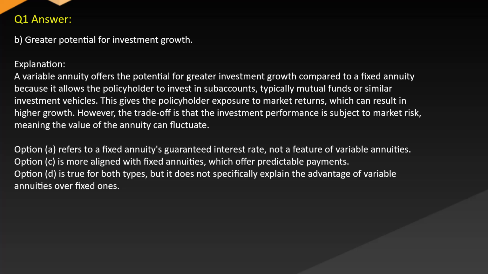Option A refers to a fixed annuity's guaranteed interest rate, not a feature of variable annuities. Option C is more aligned with fixed annuities, which offer predictable payments. Option D is true for both types, but it does not specifically explain the advantage of variable annuities over fixed ones.